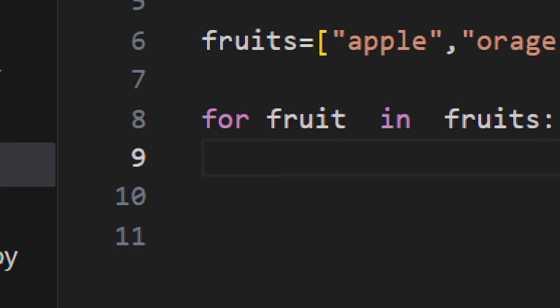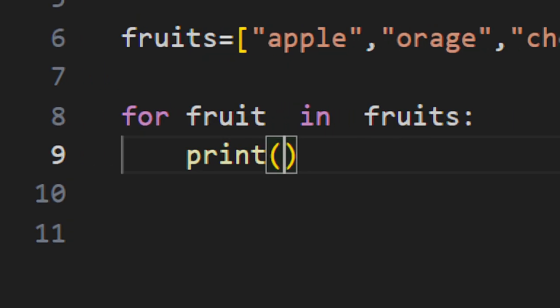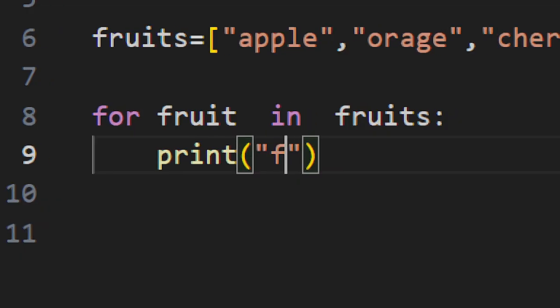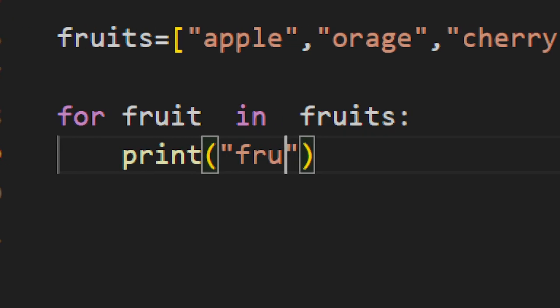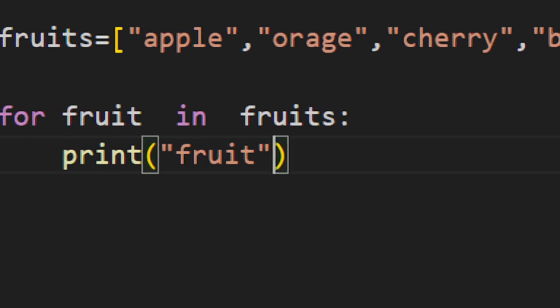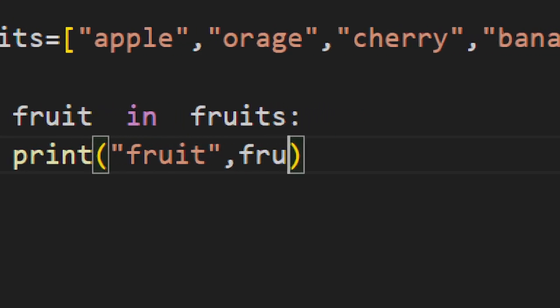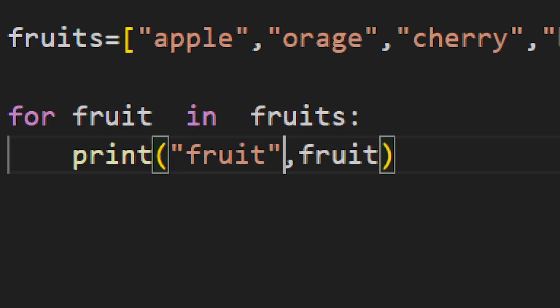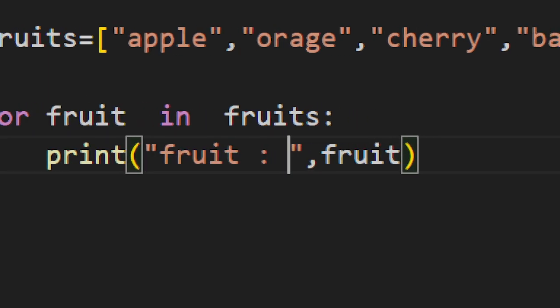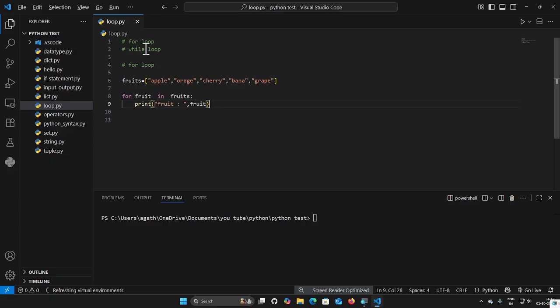After pressing enter, with indentation, I write print, fruit, comma, and a quote with a space and colon.